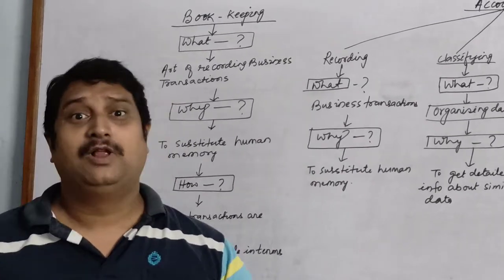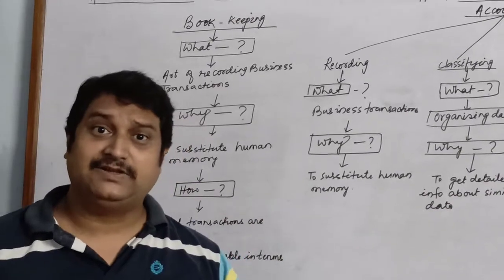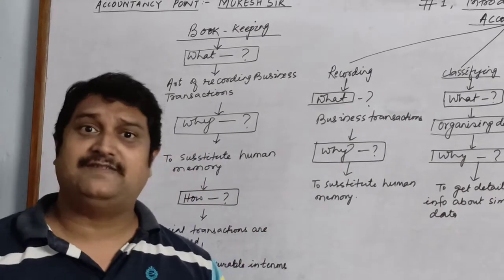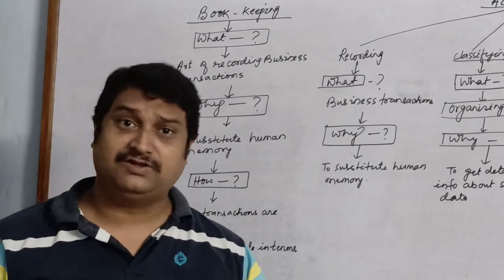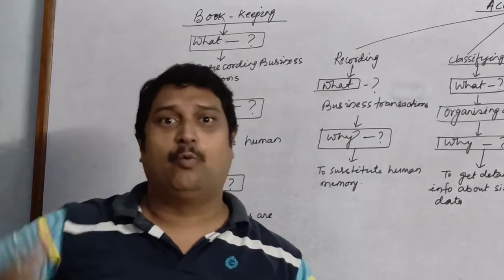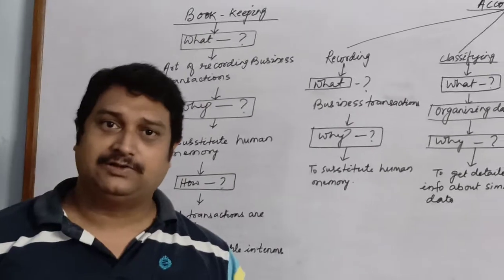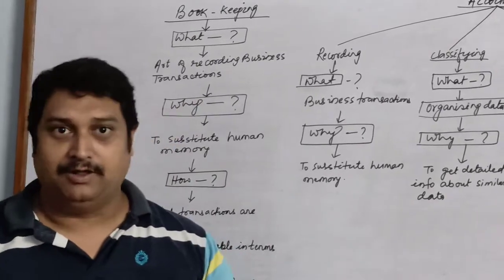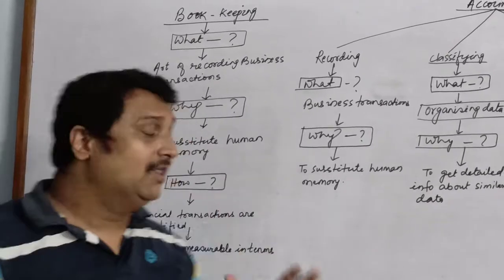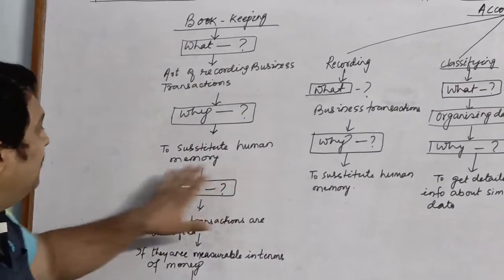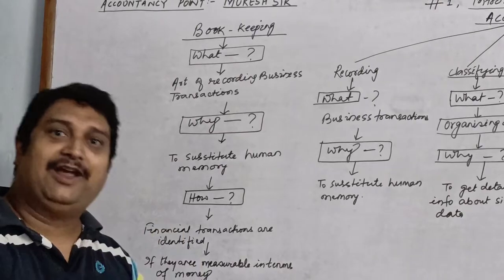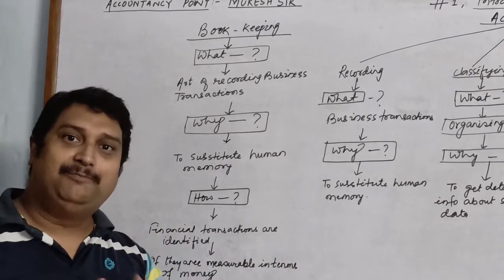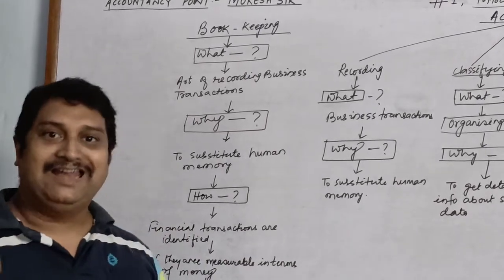Will you be able to remember those 3000 transactions? In a year, 36,000 transactions will be there. Will you be able to remember those 36,000 transactions? What happened, when, and in what manner? What were the conditions? All these things cannot be remembered. So, in order to substitute the human memory, as soon as the transactions take place, we record them so that we will be using it whenever needed.